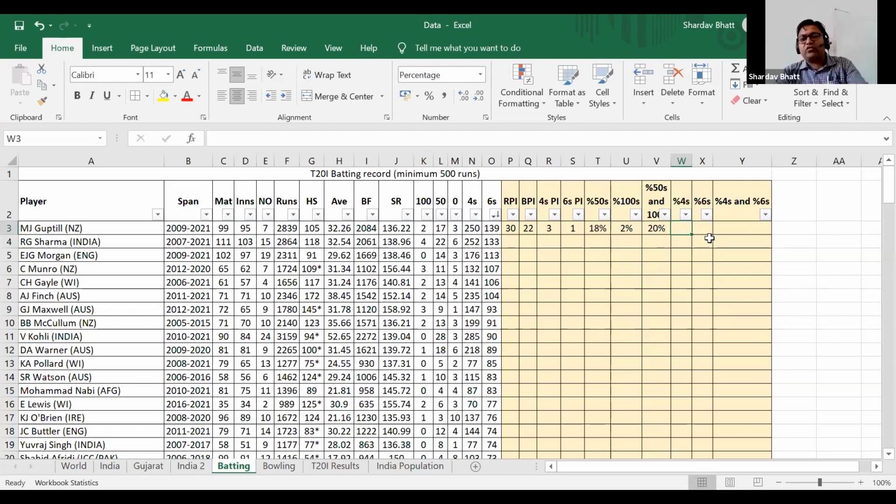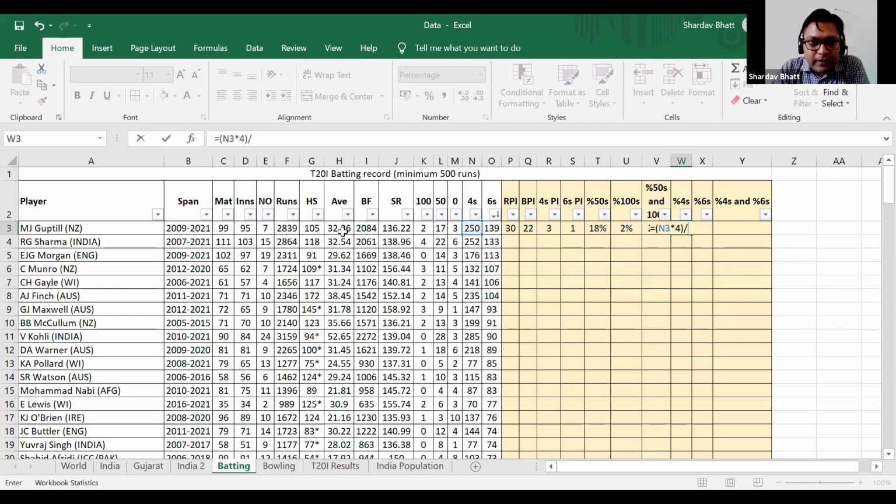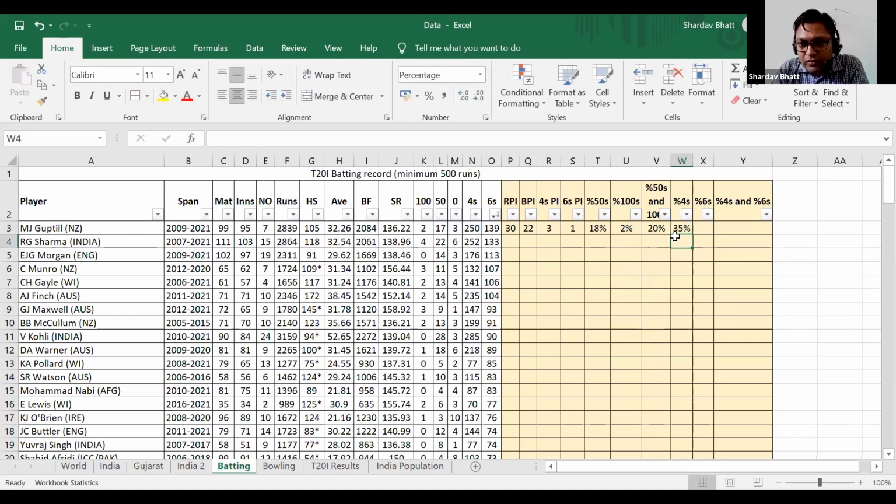So how many runs are scored using boundaries? That is what I want to say. I need to multiply the number of fours by 4, and then divide it by the number of runs. So 35% of runs are scored by fours by Martin Guptill. And then similarly, I can do it for sixes.